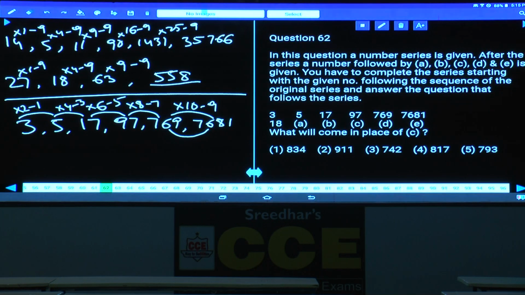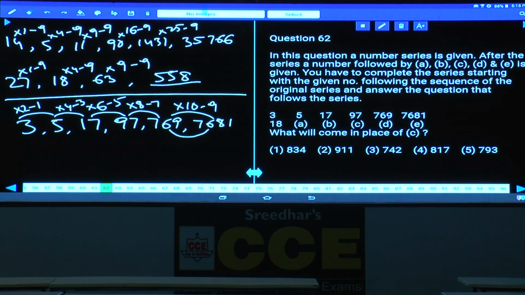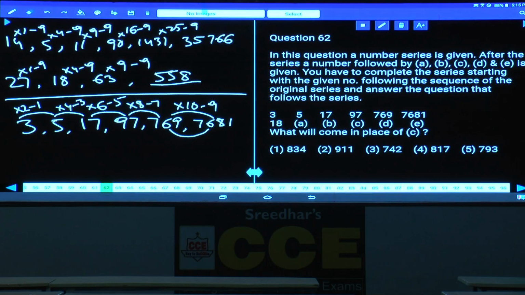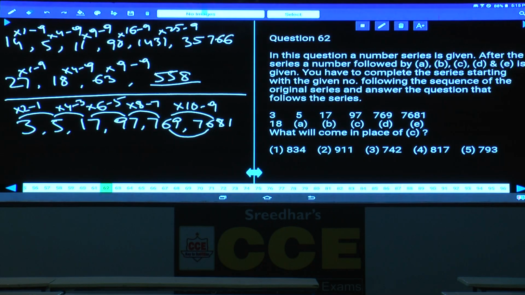Each of these numbers is multiplied with 2, 4, 6, 8, 10, and 1, 3, 5, 7, 9 are subtracted.